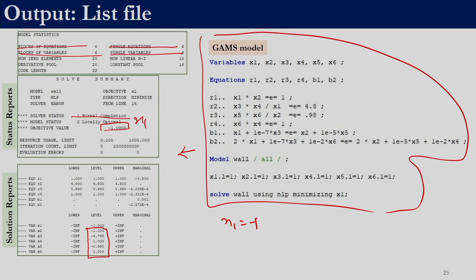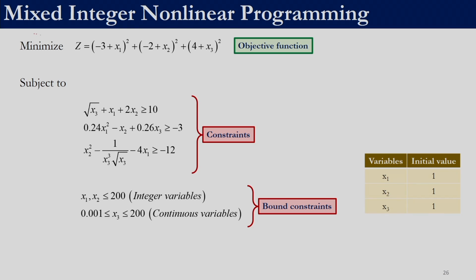Now we have seen a linear programming problem, a non-linear programming problem, and a mixed integer linear programming problem. Now we will look into a mixed integer non-linear programming problem. This is the example that we will consider. Here we have a minimization problem and the variables x1 and x2 are integer variables and they have an upper bound of 200. The variable x3 has a lower bound of 0.001 and an upper bound of 200 and it is a continuous variable.